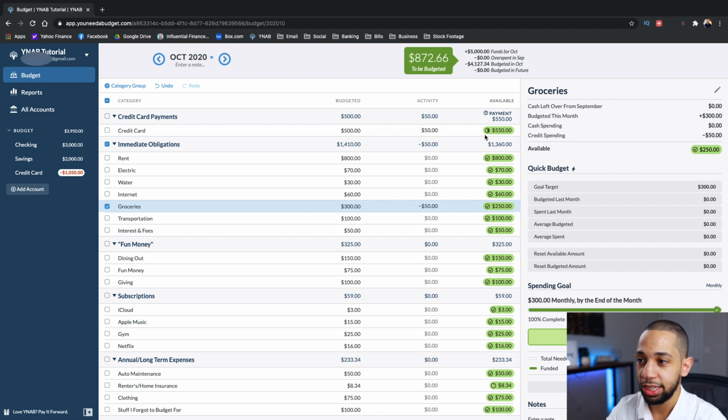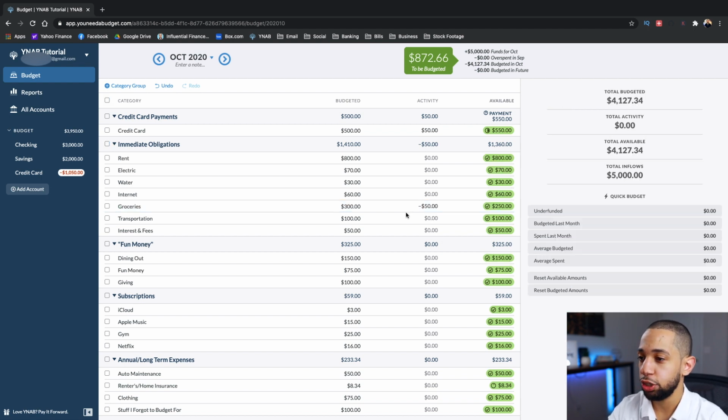This makes perfect sense because that way it'll make sure that you know how much money you need to pay to your credit cards every single month. By following this budgeting system, you'll pretty much prevent going into credit card debt ever again. So as you can see here, we entered our transaction, YNAB moved our money up to the credit card balance, and now our credit card balance here has updated.